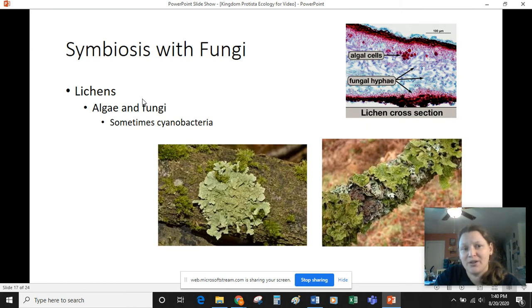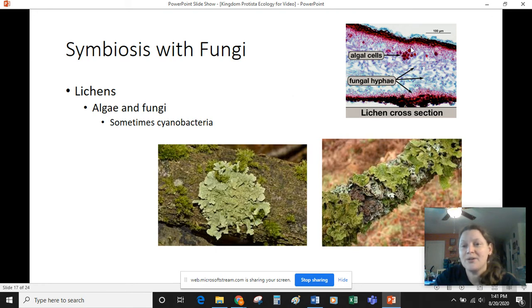And the third symbiotic relationship we're going to touch on are the lichens. So this is where we have an alga and a fungus living together. Okay, this symbiosis is so successful that these guys are often colonizers. They move into brand new ecosystems where there's bare rock, and they are able to actually start growing on that rock and preparing that ecosystem for other organisms to come in.